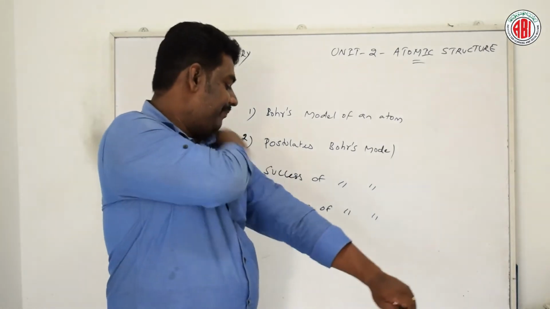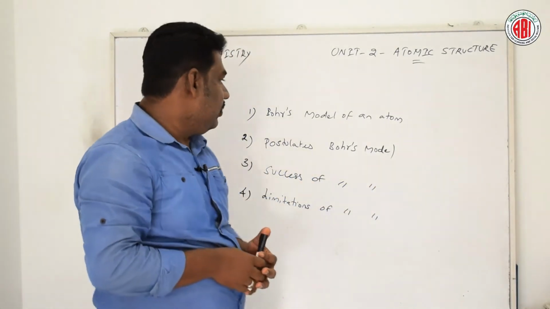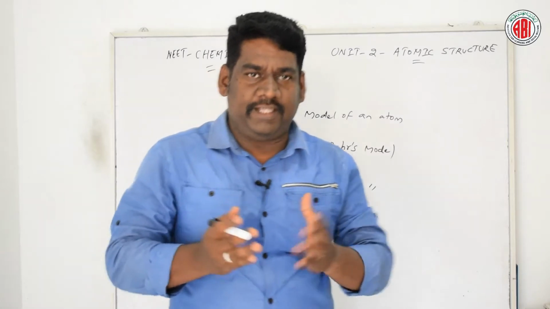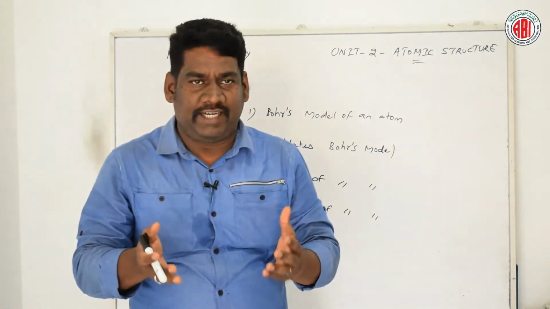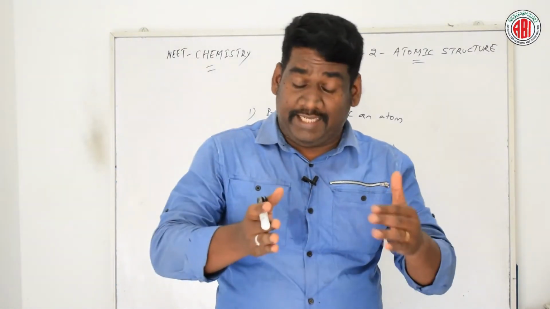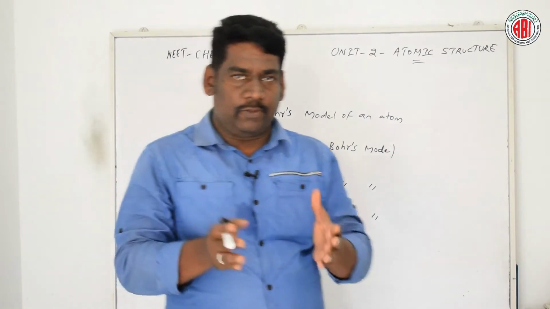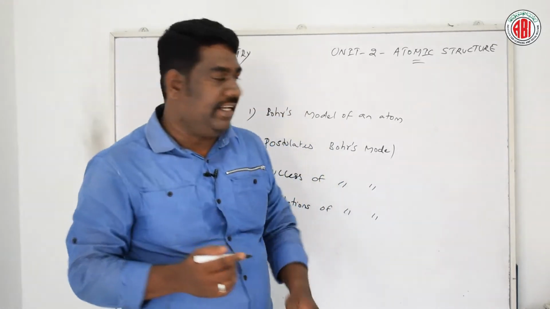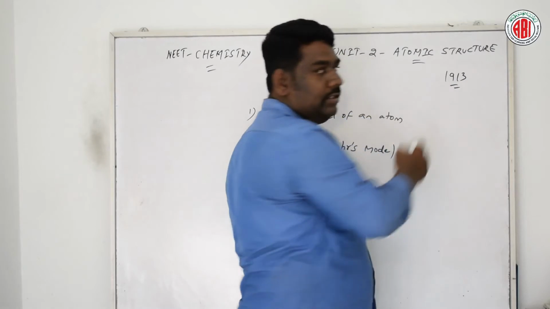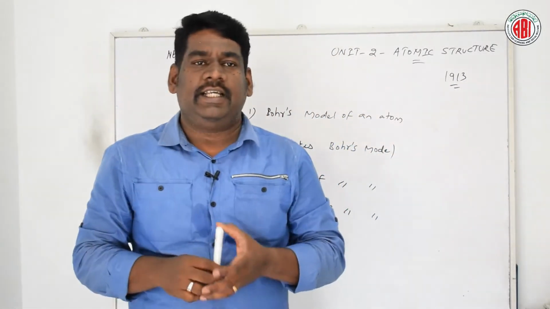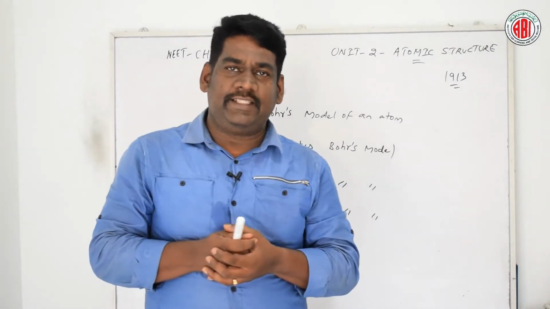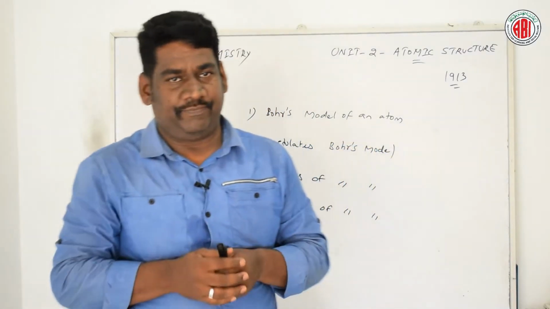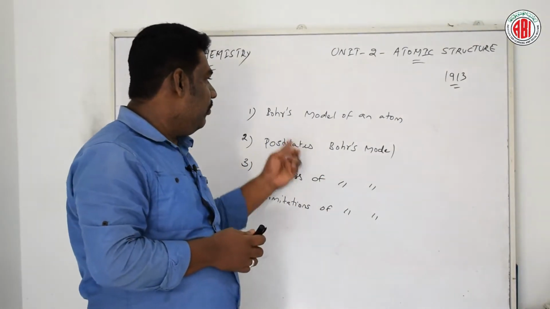Okay, let us start first. Bohr's model of an atom: in the year 1913, to overcome the drawbacks related to Rutherford's model of an atom, which could not explain in detail the line spectrum of hydrogen, Niels Bohr, a Danish physicist, proposed a specialized model of an atom that is based on Planck's quantum theory of radiation. This model is called Bohr's model of an atom.